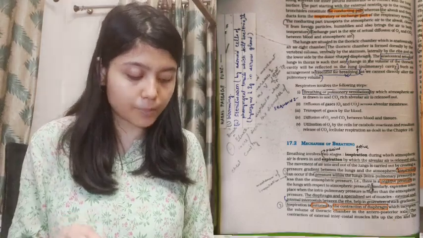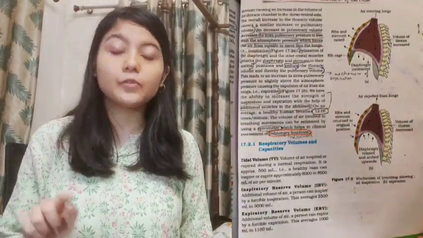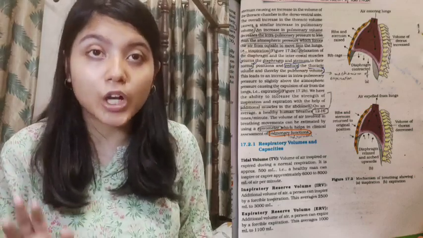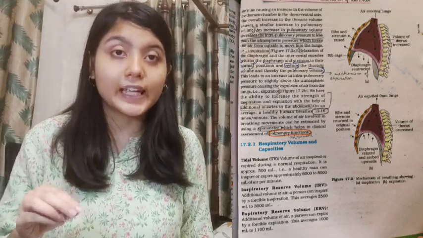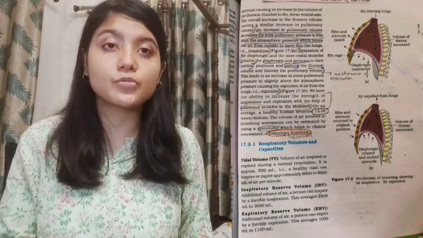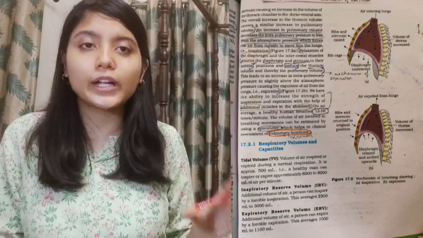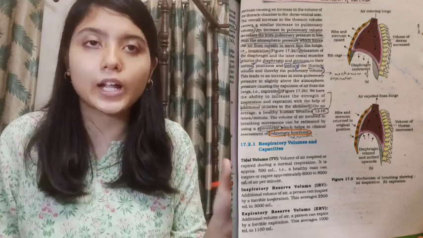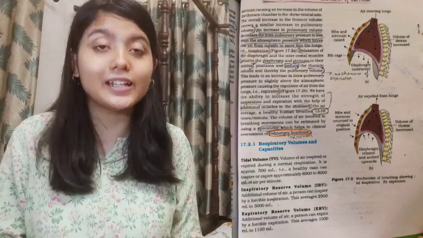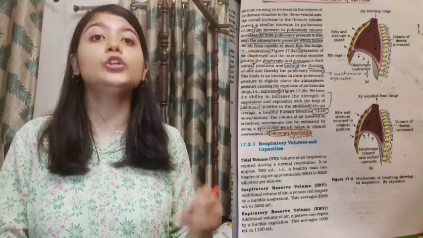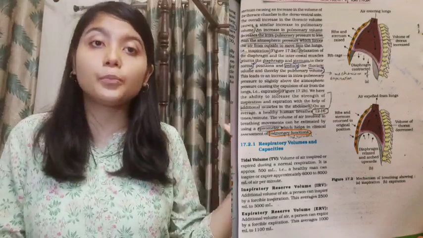Like in the diagram, they talk about how during inspiration the diaphragm is contracted, and the diaphragm is relaxed and arched upwards during expiration. They can pick up small statement based questions from these small labelings in the diagram. So when I say the diagrams are important, it's not just that you somehow look at the diagram and know which part is what and how it's marked, but also you need to get into the details of the labelings and understand. You need to go through the writings below the diagrams.